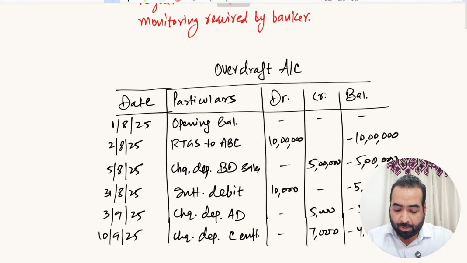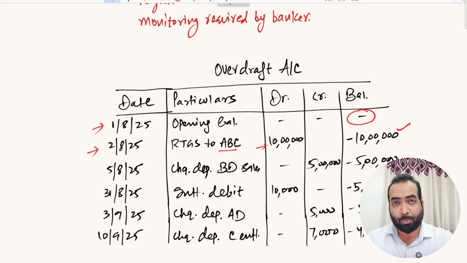Like this. This is a sample of an overdraft account. Suppose you have nothing, you have zero balance in your account on 1st August 2025. Now on 2nd August 2025, you want to make payment to ABC Corporation of rupees 10 lakh, right? So you have done RTGS to them of rupees 10 lakh, and the bank will clear your payment of 10 lakh rupees because you have an overdraft account with the bank. So your account balance will turn negative by minus 10 lakh rupees, right?